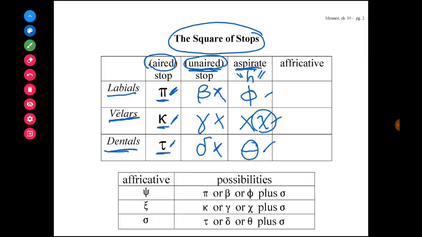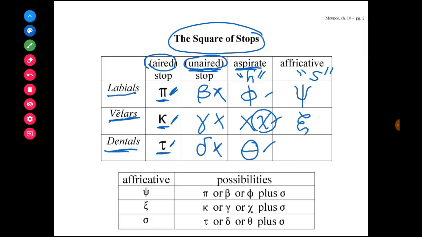Now the fricatives are those letters that have an S-sounding component to their pronunciation. So for the labials, the fricative is psi, psi, psi. If you hear that p sound and that s to it, psi, psi. For the velars, the S-sounding letter is xi. So I'm going to write the xi. There we go, the xi.